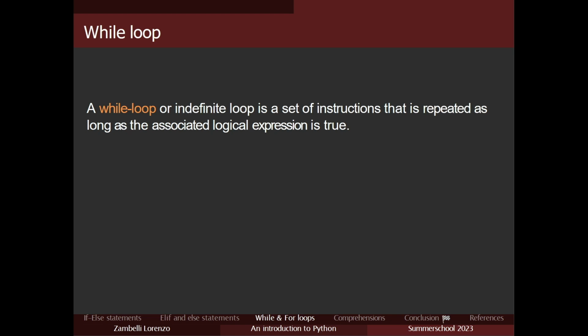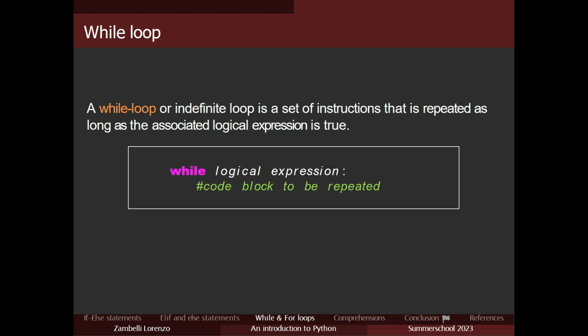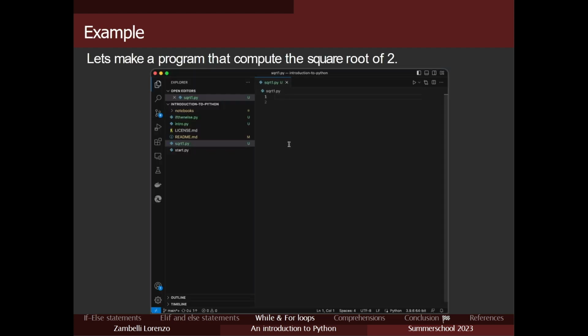Now, while loops. While loops work in a similar way to for loops. But instead of going through a string or a list or whatever, you continue to iterate your code block until the logical expression associated with the while loop is true. So the while loop has the following structure: while, logical expression, and then the code block to be repeated. Let's have an example. An example would be to compute the square root of 2.